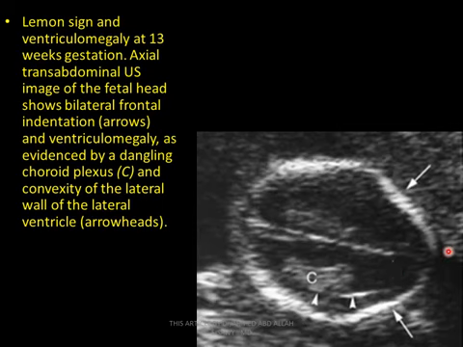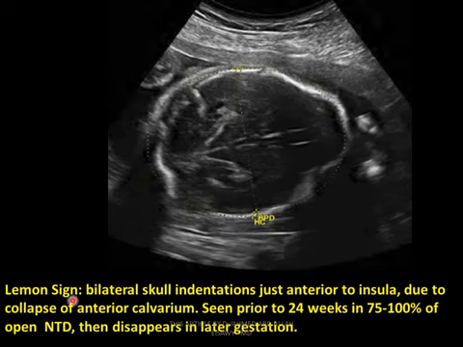What does it mean? Transabdominal ultrasound shows the fetal head with bilateral frontal indentations, as I see by this arrow, and ventriculomegaly, as evidenced by dangling of the choroid plexus and convexity of the lateral wall of the ventricles, as we see. This is ventriculomegaly and lemon sign, bilateral skull indentation just anterior to the insula due to collapse of the anterior calvarium, seen prior to 24 weeks.